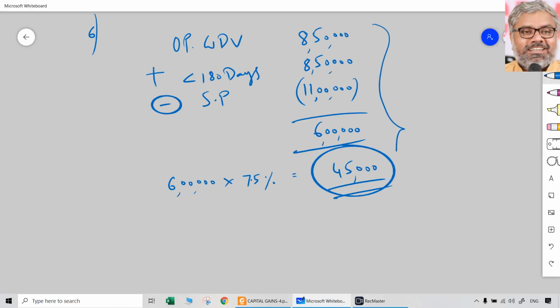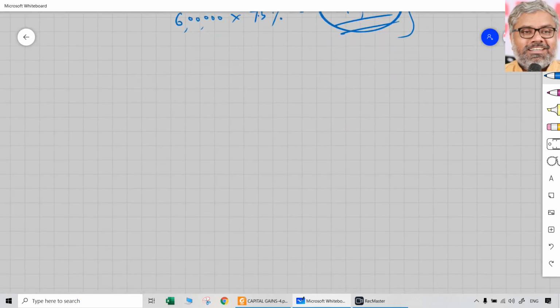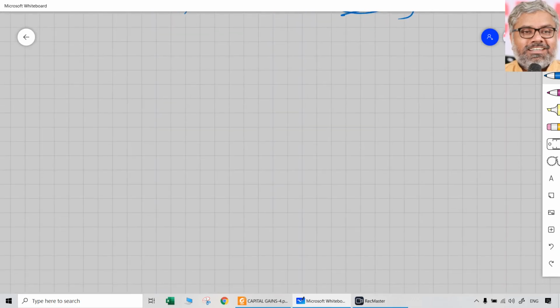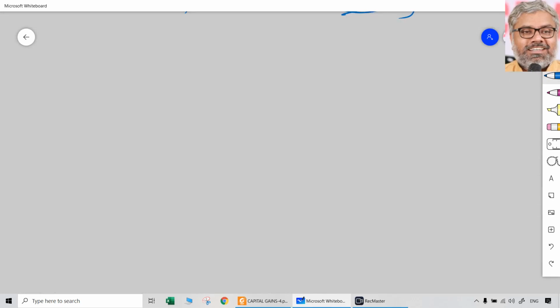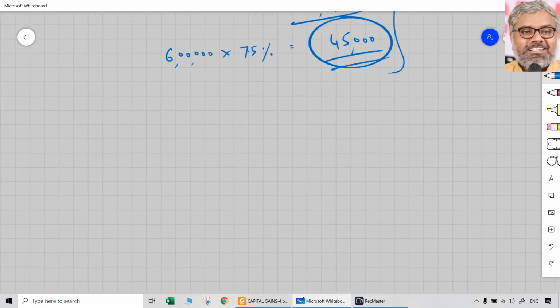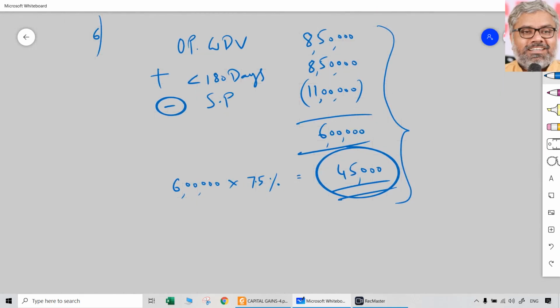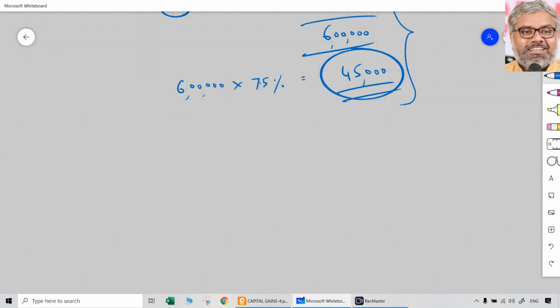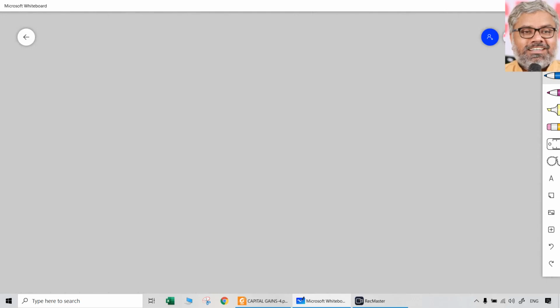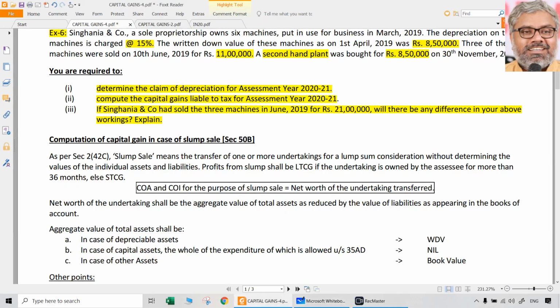Then instead of calculating like this, we have to reverse the presentation, because the sale proceeds are more than the cost of acquisition and cost of improvement. What is cost of acquisition and cost of improvement in case of a depreciable asset? Opening WDV plus assets acquired during the year. That means 850 plus 850, that means 17 lakhs is the COA. When the full value of consideration is more than that, definitely there will be a short term capital gain.